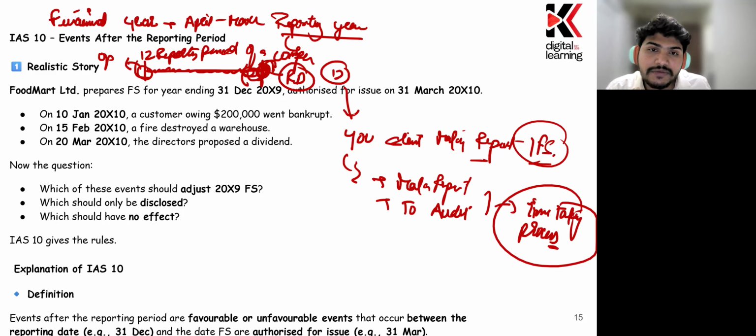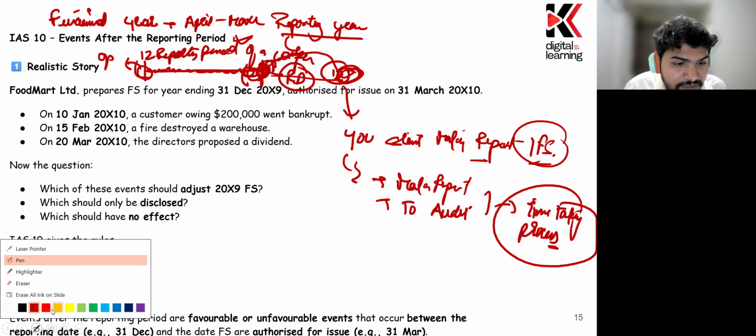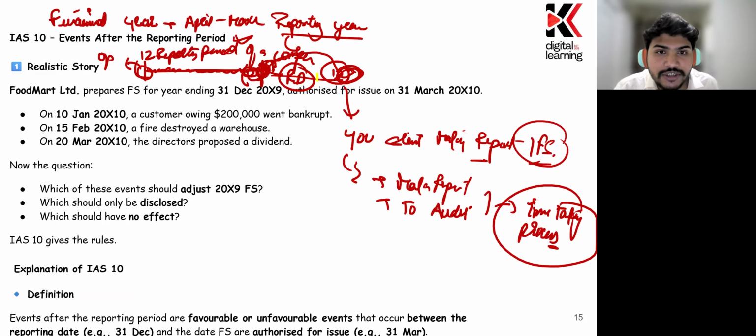And what I assume is that between the reporting date and the time when the financial statements are ready to be authorized by the company, there's a time period which is after the reporting period. And whatever transactions happen in this duration are known as events happening after the reporting period. So this standard is basically about how we have to deal with the events which are happening in this duration.